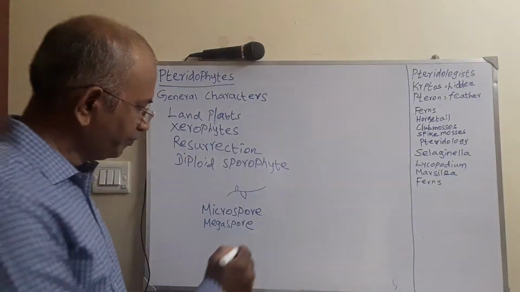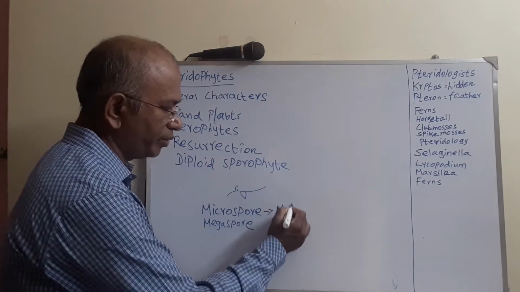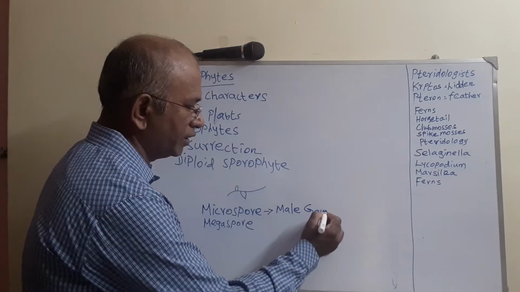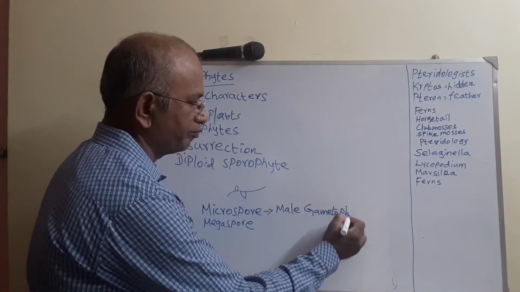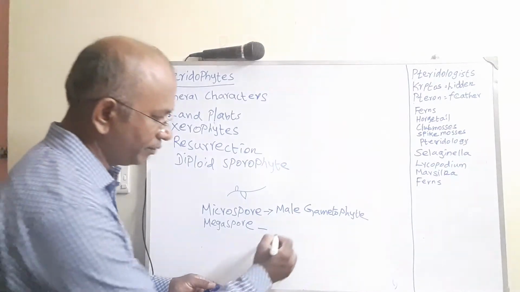For example, the microspores produce the male gametophyte, and the megaspore produces the female gametophyte.